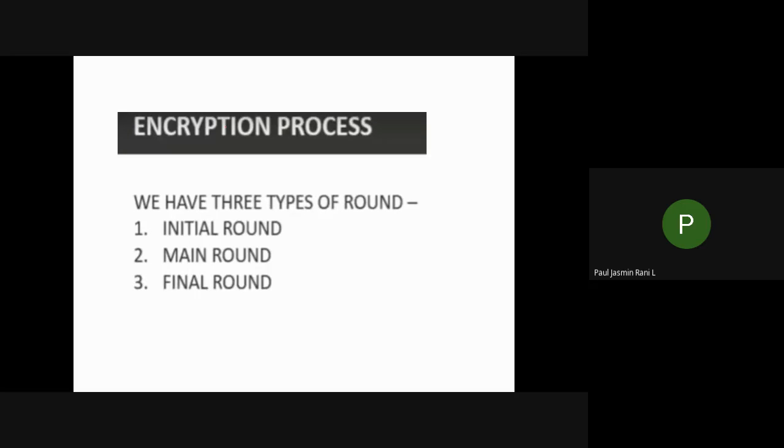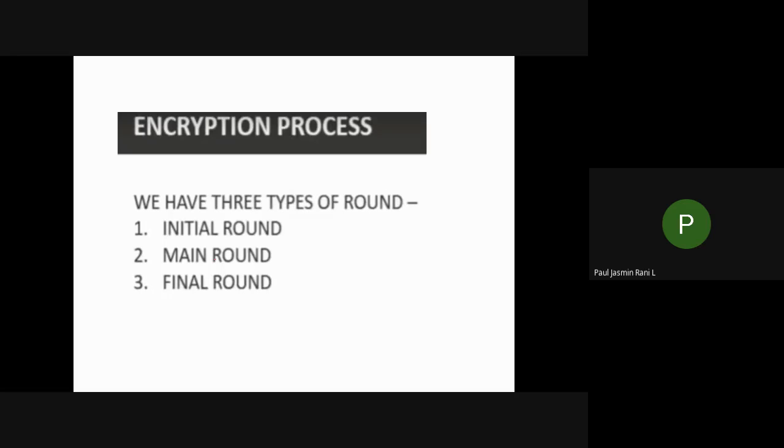Let us see what the encryption process is and how many steps you have to follow in it. For this encryption process you'll have 3 rounds. Please listen here. First one is the initial round, second one is the main round, and third one is the final round. Remember this: we have 3 rounds.